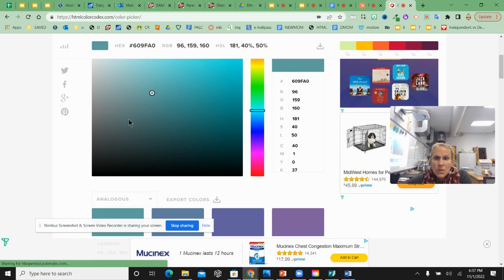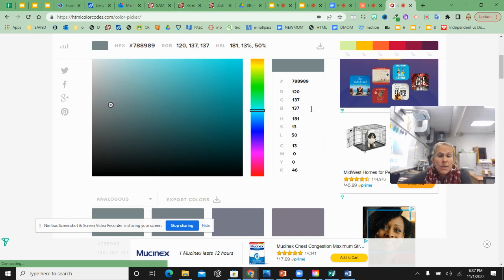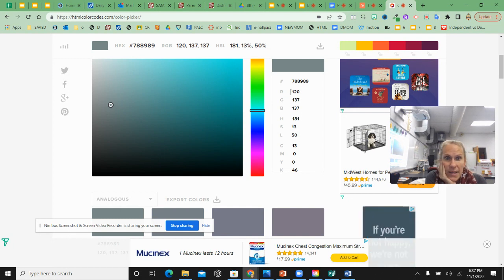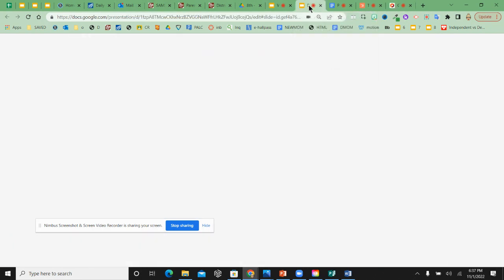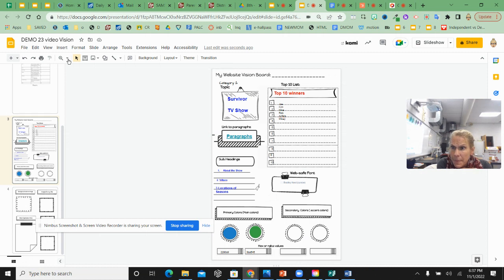I'm going to use on mine a gray, a dark gray. So I need the RGBA value this time. So R for red is 120, green G 137, B 137. So that's RGB. So I can copy this part, right? Come over to my project. I'm going to do this before I actually take the color. Okay. Make that, paste it in there.